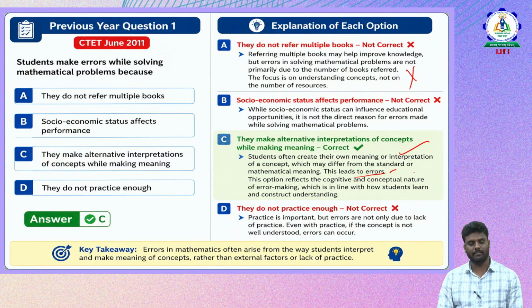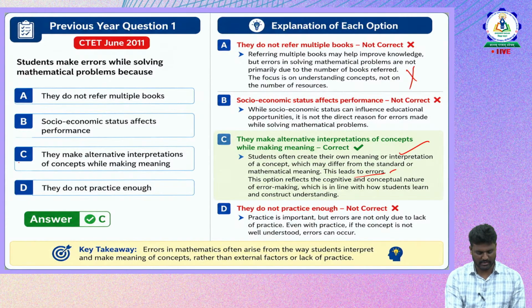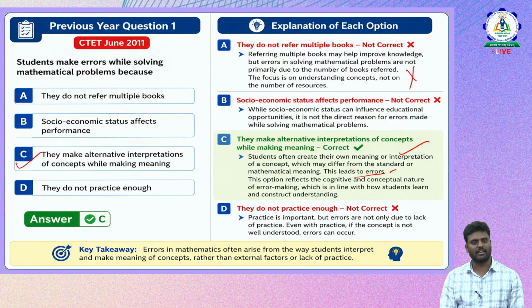Now option D, they do not practice enough. Practice is important, but errors are not only due to lack of practice. Even with practice, if the concept is not well understood, errors can occur. So this is also a wrong answer. So which is the correct answer? Option C is the correct answer, where they make an alternate interpretation of the concept while making meaning. With that, students make errors while solving mathematical problems.